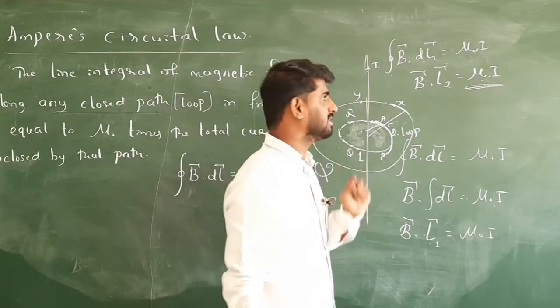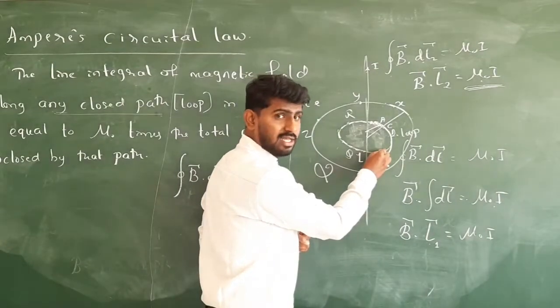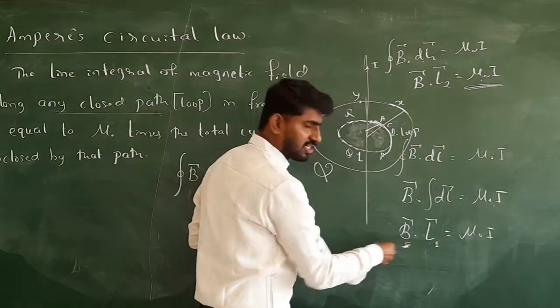Is it? But see, in the first case, for the smaller loop, the field was larger.